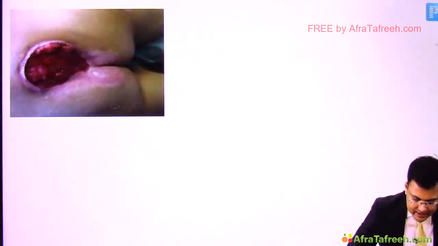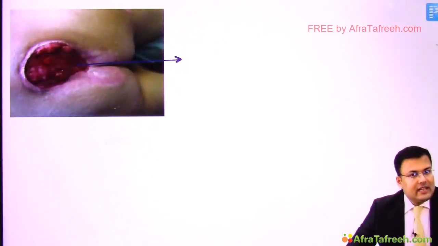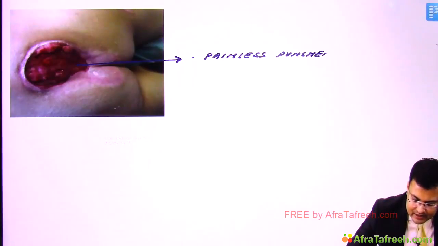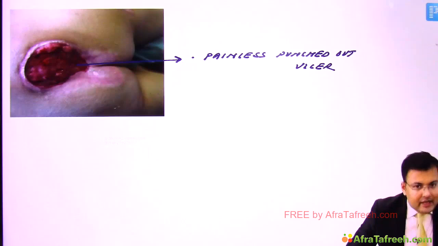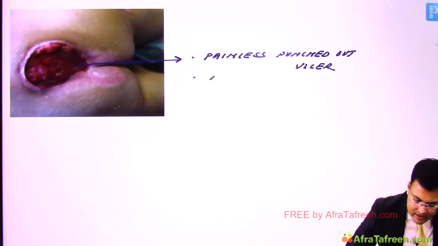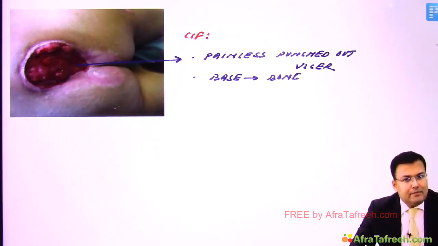Now if you see this ulcer carefully, and in advanced cases, you will notice that these patients have painless punched out ulcer. What kind of ulcer? Can you see? There is painless punched out ulcer. Okay. And if the patient is having advanced ulcer, right? So generally, in majority of cases, the base is formed by bone. Clear? So these patients have painless punched out ulcer and the base is formed by bone.